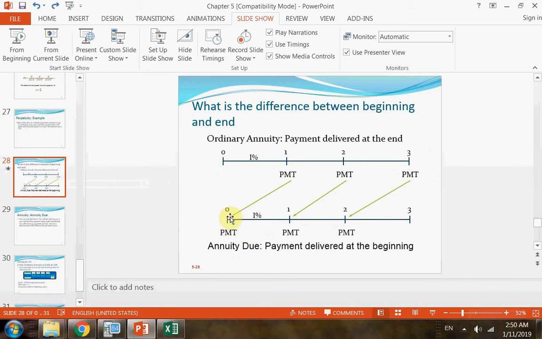So the examples would be my cell phone bill, like I pay AT&T the bill at the beginning of each month. I pay my assessment fee to the homeowner association at the beginning of each month, and you probably pay your rent at the beginning of each month instead of at the end. Another example would be an annuity or the pension fund if you retire. That has to be at the beginning of each month because you have to rely on that payment to live for the rest of the month, otherwise you would starve to death.